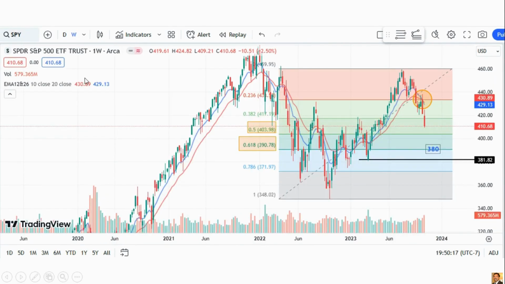And this is the weekly chart. According to Oliver Kell, if the 10 EMA crosses below the 20 EMA, then it's not a good sign for the SPY. It says the start of a downtrend. Also, last week I mentioned 413 should not break for the cup and handle pattern. So it broke the 413 level. My next levels are 403 and 390. I will talk about the 380 level when we cross below 403.98.